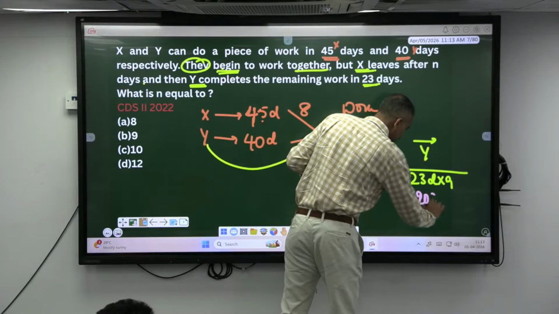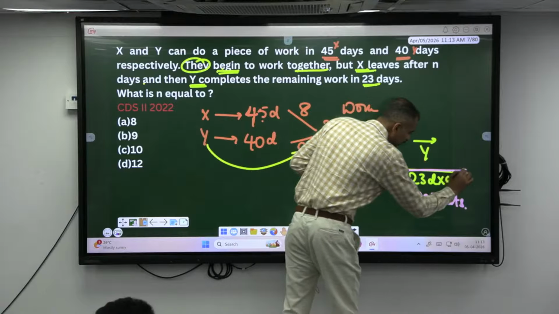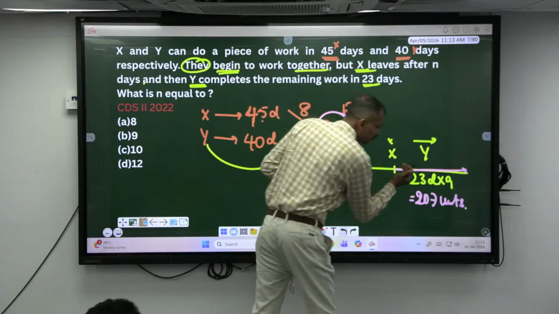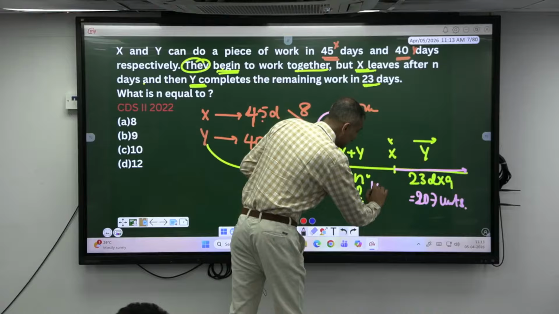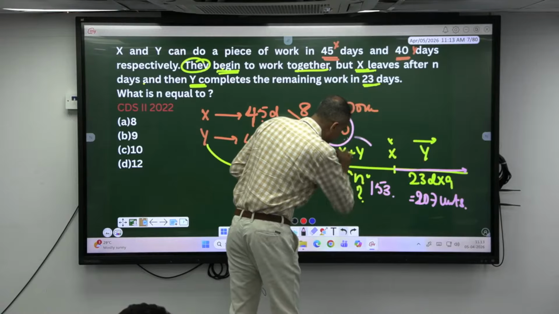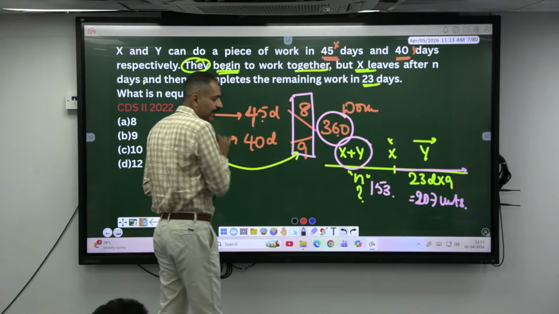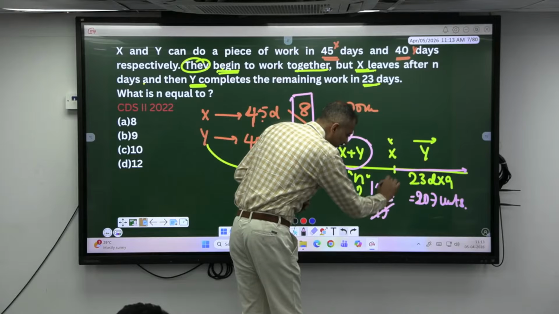207 units. Okay, who has done 207 units? Y, in the last 23 days, right? Out of this 360 total units, if this is 207, the remaining has to be how many? 153. 153 has to be done by whom? X plus Y. If they work together, they can do 17 units in a day. To complete 153, they'll take how many days? 9 days. So, what is the value of N?